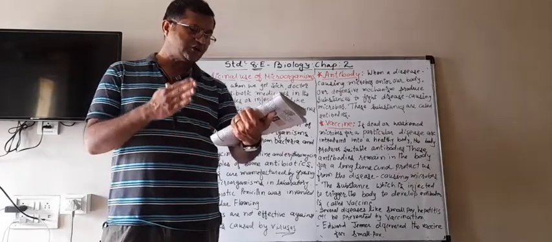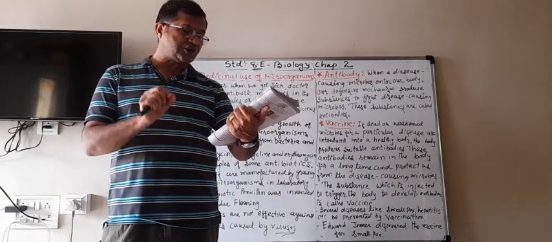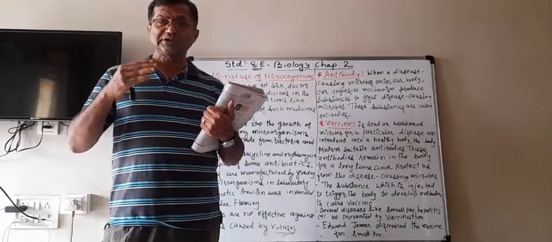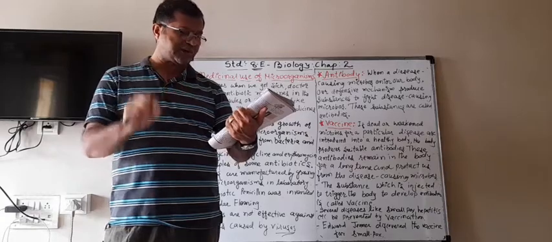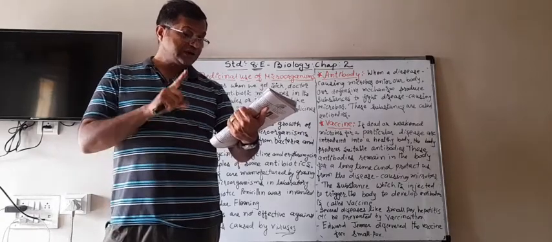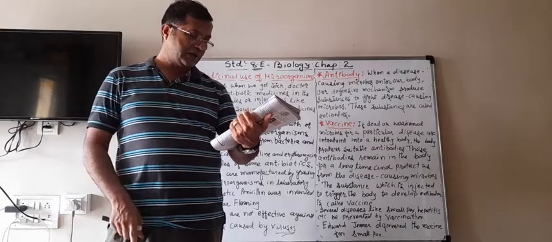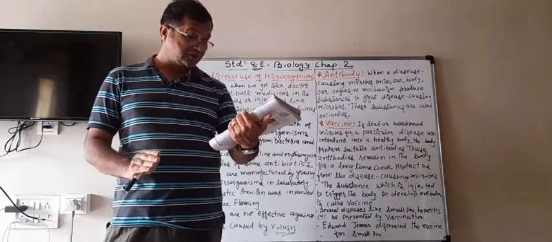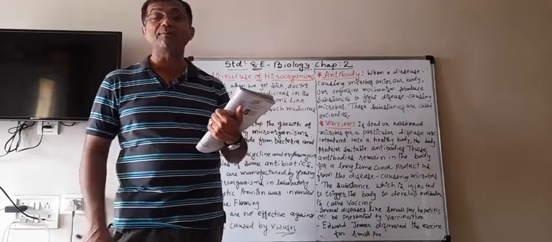In 1929, Alexander Fleming was working on a culture of disease-causing bacteria. He was studying this culture. Suddenly, he found the spores of a little green mold in one of his culture plates. He observed that the presence of mold prevented the growth of bacteria.